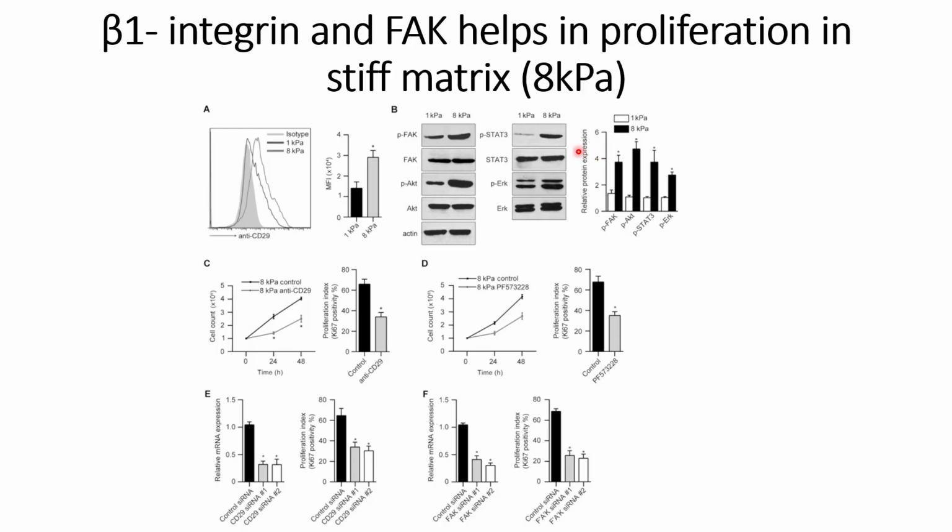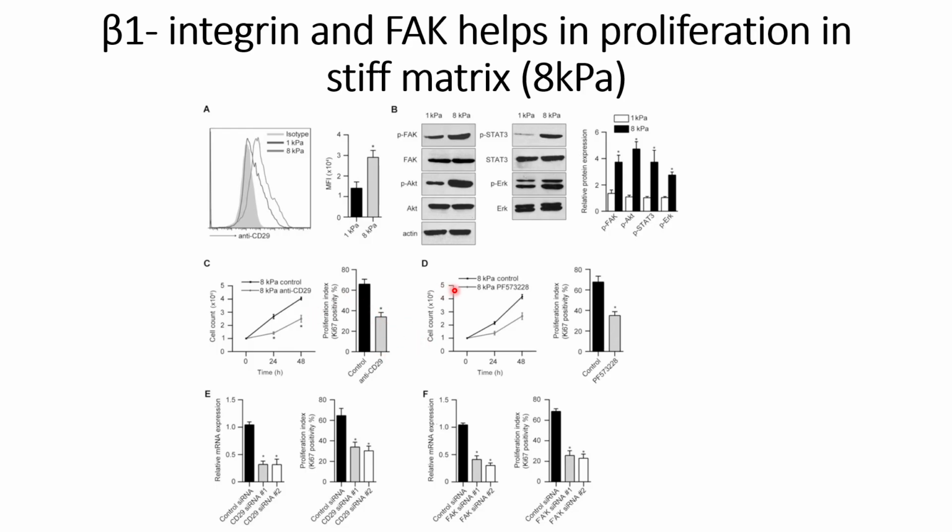Once they identified that beta-1 integrin and FAK are overexpressed in the stiff matrices compared to the soft matrices, they wanted to see whether they play an important role in this proliferation or not. So they silenced beta-1 integrin and FAK one by one. For beta-1 integrin, they used anti-CD29 while culturing on the stiff matrices, and they were able to see that compared to the control, without anti-CD29, the cell growth is low where they used anti-CD29. These are also quantified on the right hand side to confirm the results.